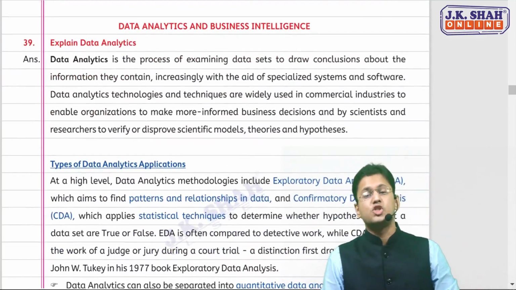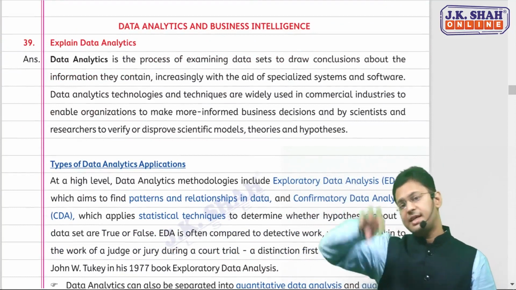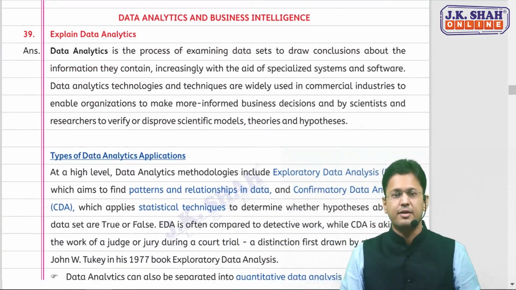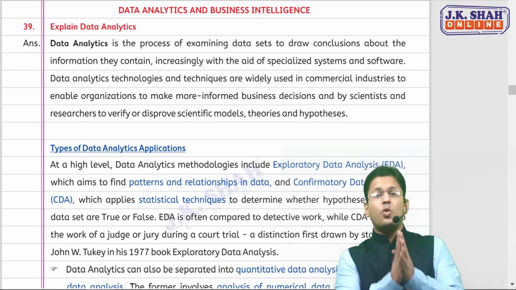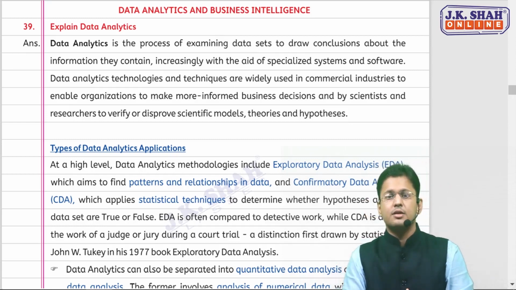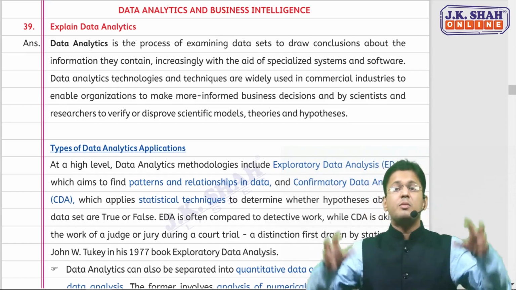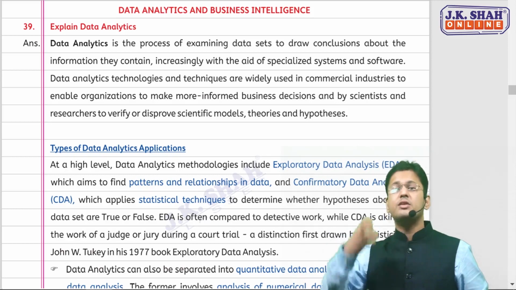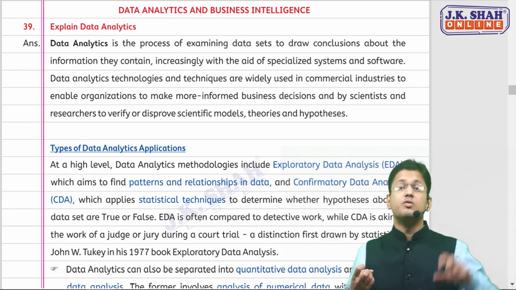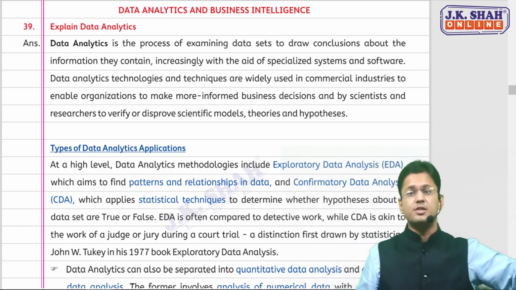Next topic. Two topics are there: data analytics, and then business intelligence, and then business reporting. Three topics are there in fact. First, let me talk about data analytics. What is data analytics? Sir, data analytics is, from a large chunk of data, extracting certain relevant information with the use of some specialized tools, some specialized software, with a specialized system.